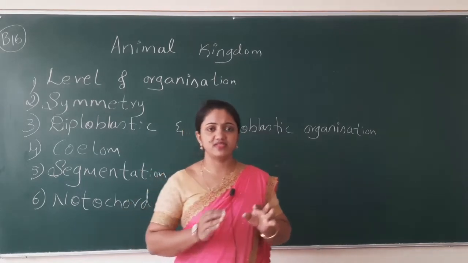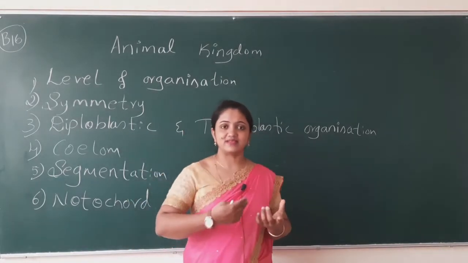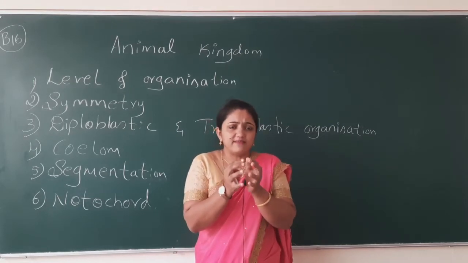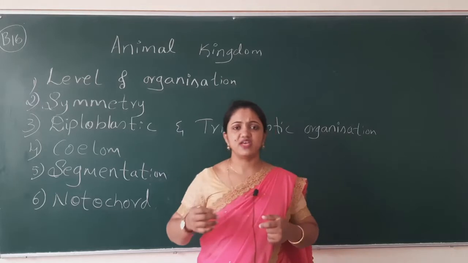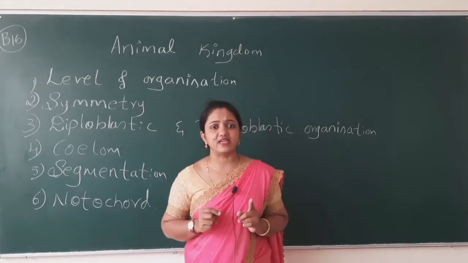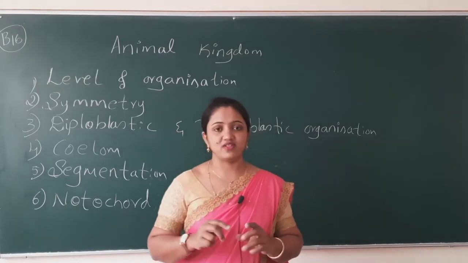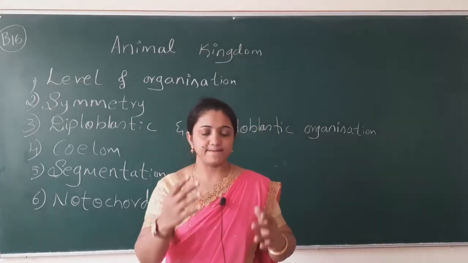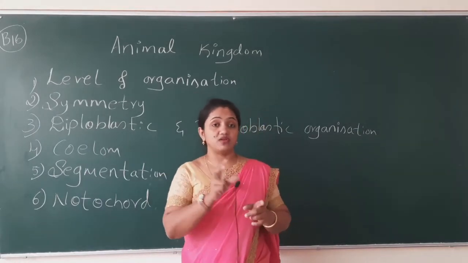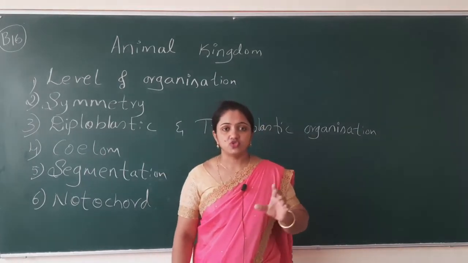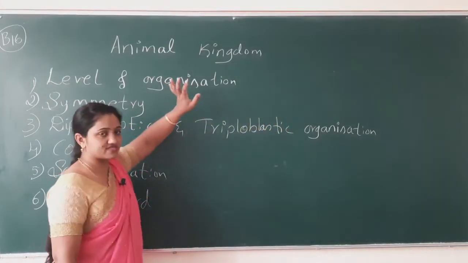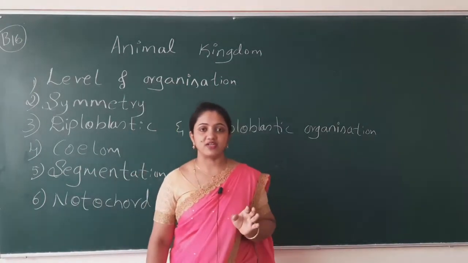Some of the animals form or have only some tissues. Some of the animals have organs, which are not complete. And some of the animals do have complete organs. For example, we people have a complete organ system level of organization. So, based on these, the first concept is level of organization.